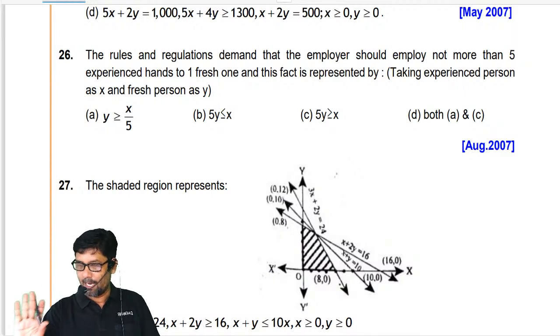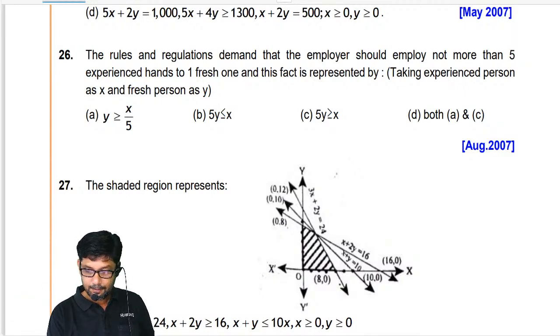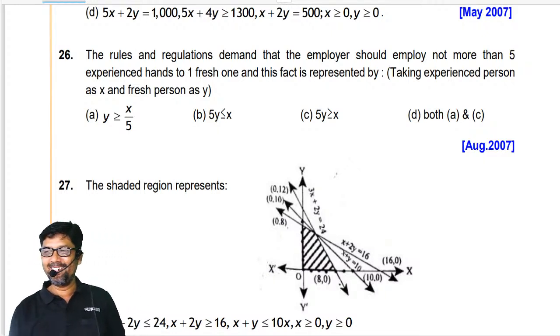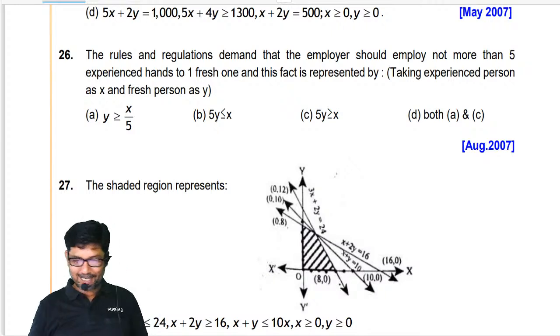Okay, so, happy? Now here also our rule can be applied. Tell me, what is the rule? Here also our rule can be applied. Sum number 26.